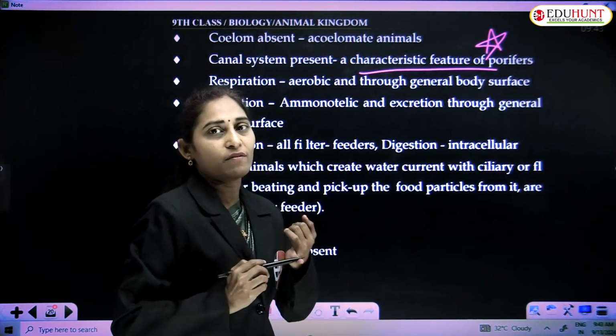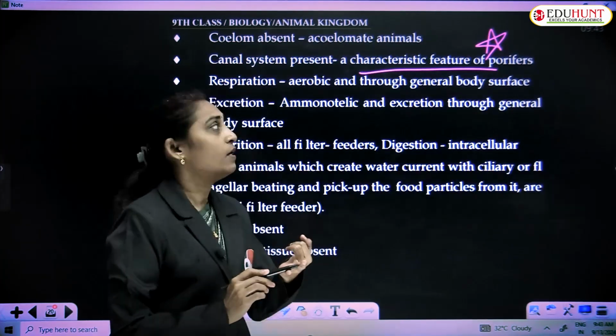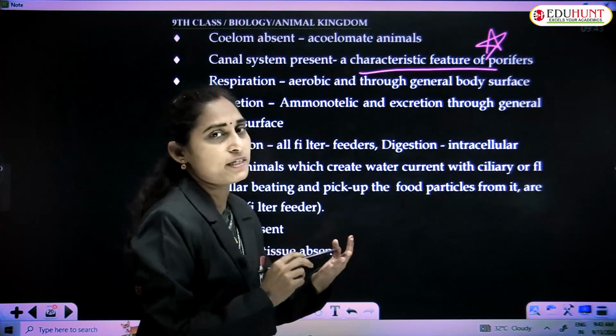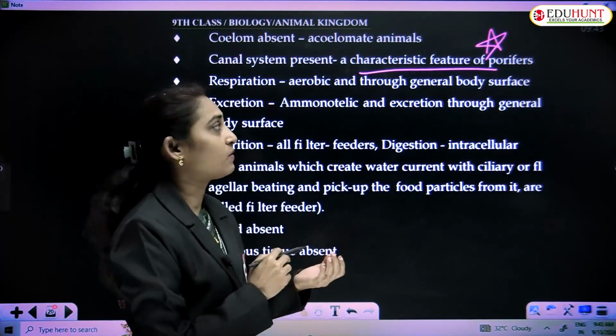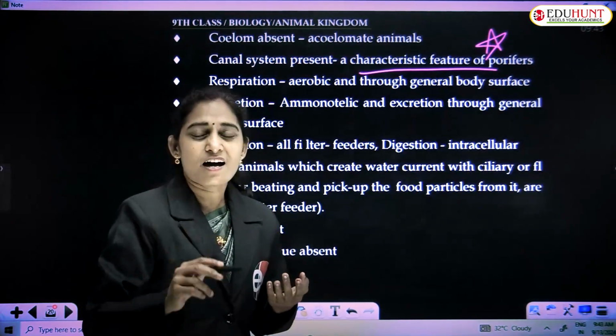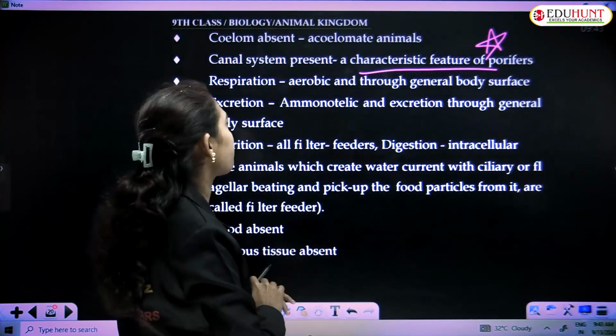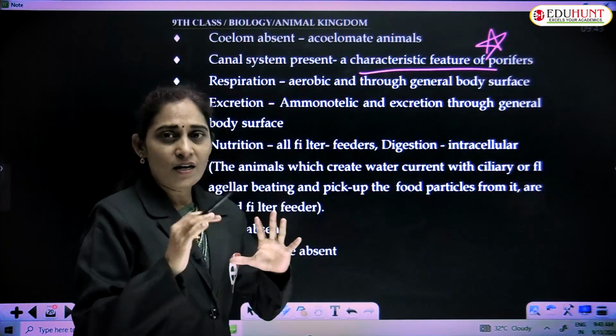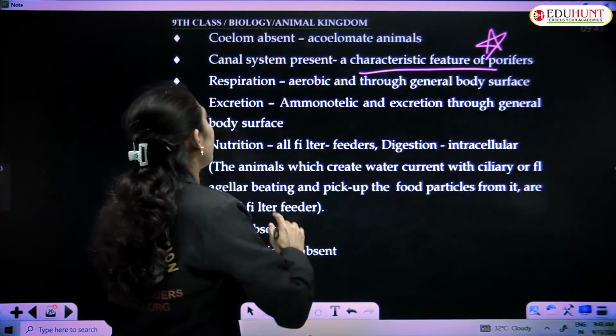There are no parasites, all are marine organisms. And the third important feature is they have a canal system in the body, and adults are sedentary. Locomotion is absent in adult animals. These are the points which are to be remembered.